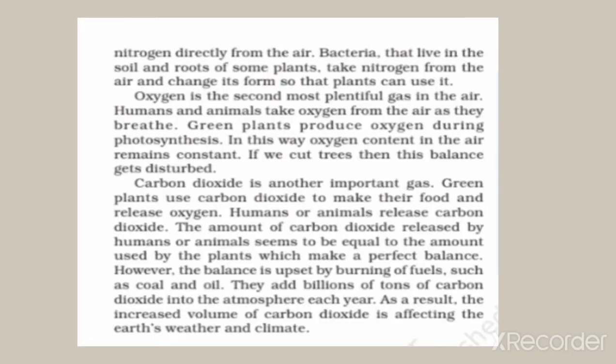Second one, as I told you, oxygen, 21%. Humans and animals need oxygen to breathe, and plants produce oxygen, which maintains the balance. Oxygen is the second most plentiful gas in the air. Humans and animals take oxygen from the air as they breathe. Green plants produce oxygen during photosynthesis. In this way, the oxygen content in the air remains constant. If we cut trees, this balance gets disturbed.